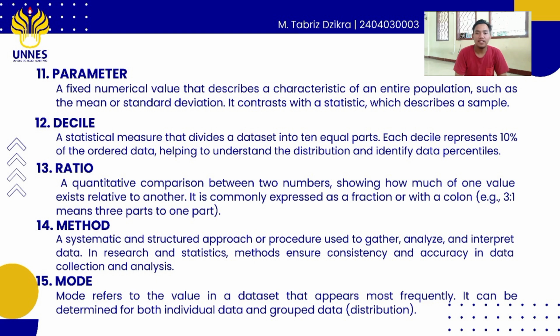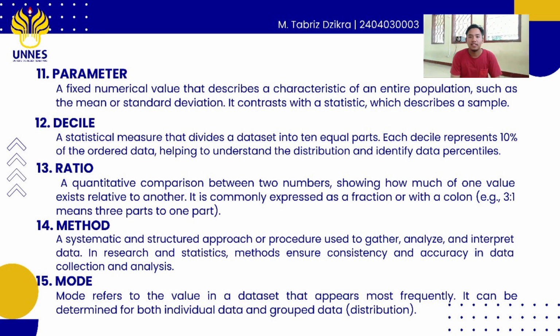Parameter is a fixed numerical value that describes a characteristic of an entire population, such as mean or standard deviation. It contrasts with statistic, which describes a sample. The second vocabulary is a decile. Decile is a statistical measure that divides a dataset into 10 equal parts. Each part represents 10% of the ordered data. It helps to understand the distribution and identify data percentile.